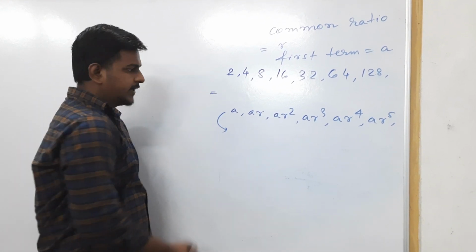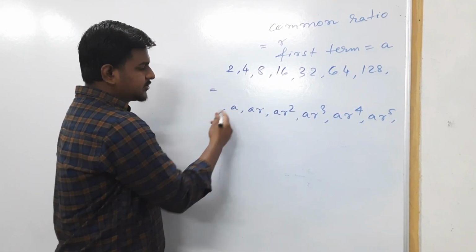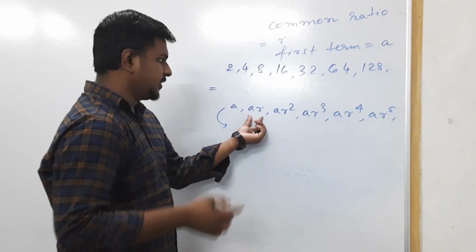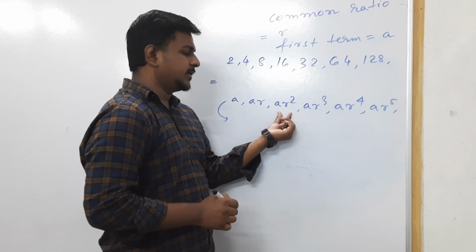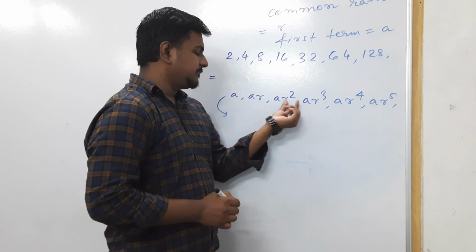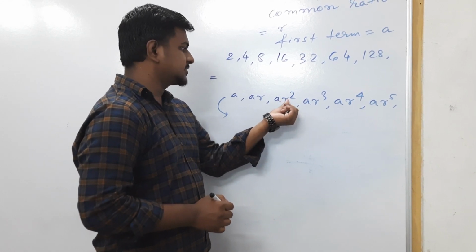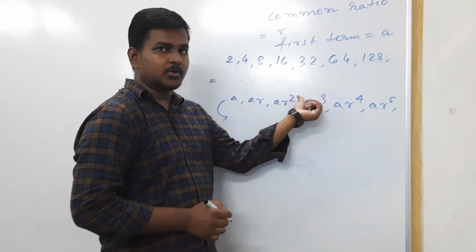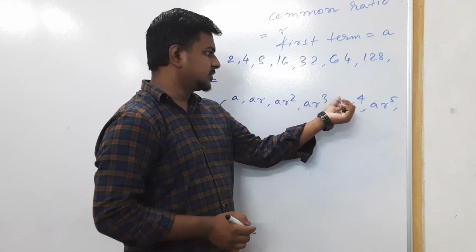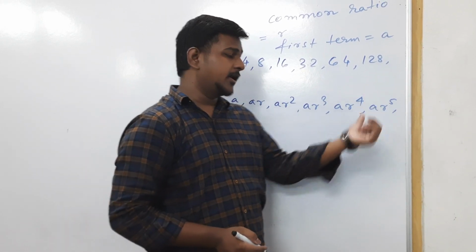Here you can observe that the first term contains no r, the second term contains r to the power 1, the third term contains r to the power 2, the fourth term contains r to the power 3, and the fifth term contains r to the power 4.